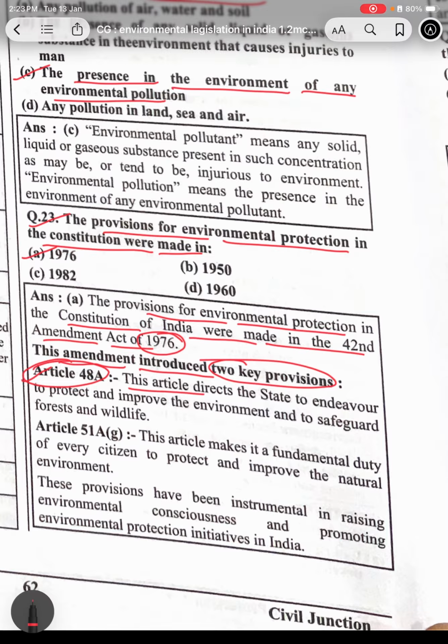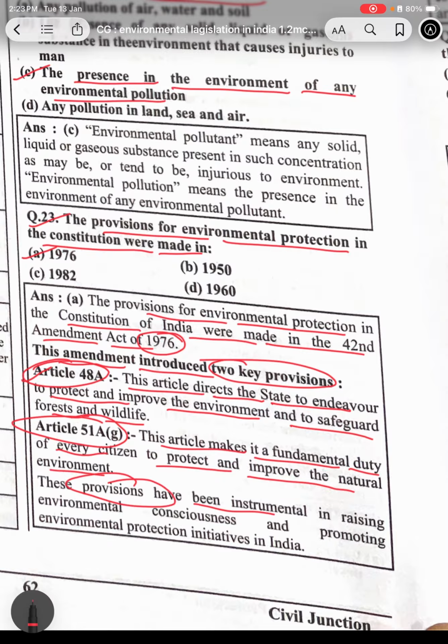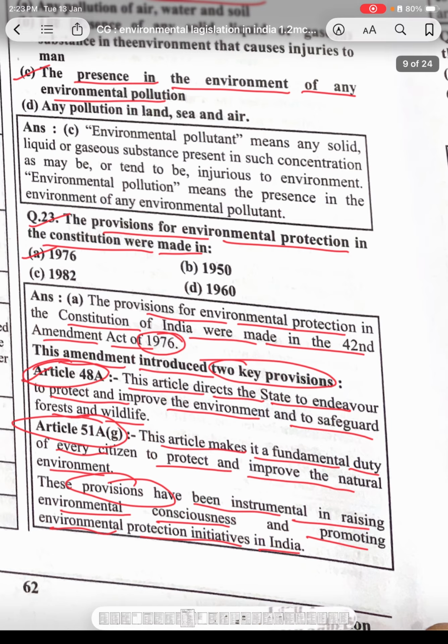Article 48A describes that the state shall endeavor to protect and improve the environment and safeguard forests and wildlife. Article 51A makes it a fundamental duty of every citizen to protect and improve the natural environment. These provisions have been instrumental in raising environmental consciousness and promoting environmental protection initiatives in India.